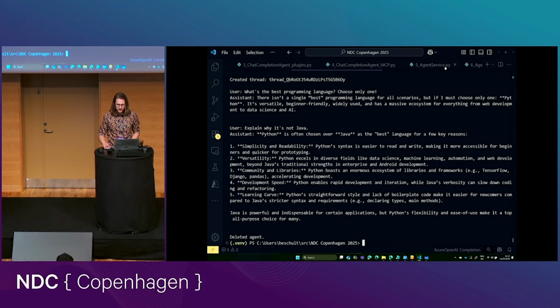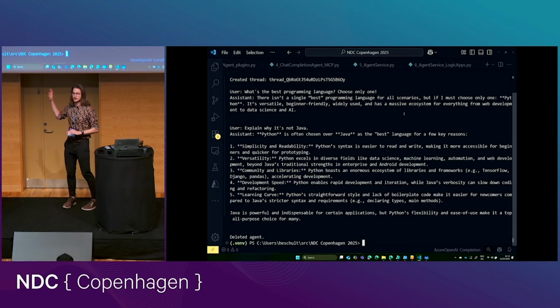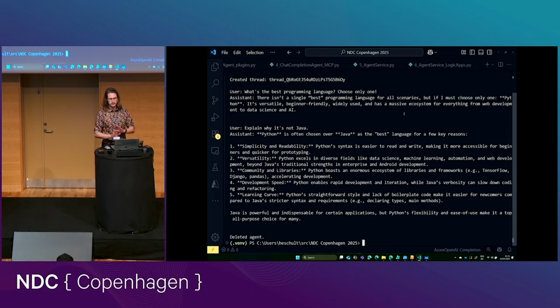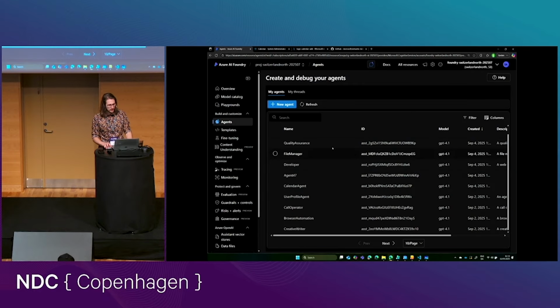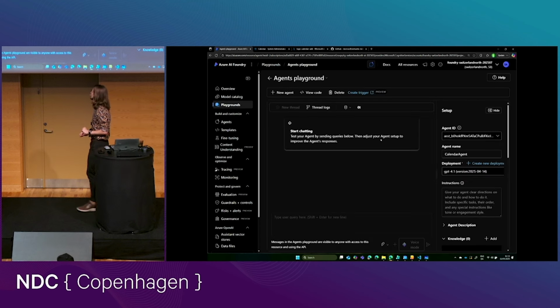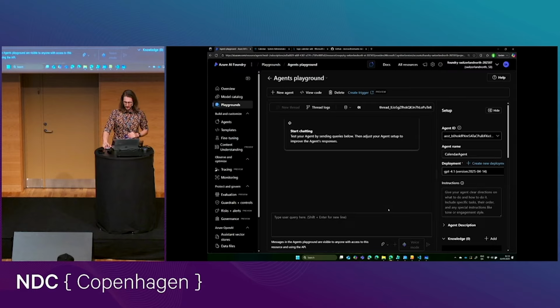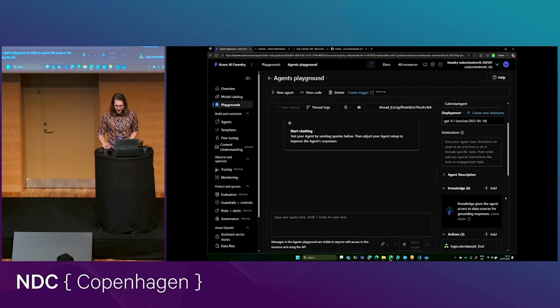Good, okay, so that works. Now, once again, this was not very interesting. This is just a simple chatbot, no tools, no functions, no real agentic stuff. So let's change that. Because one thing that I think is actually quite good about Agent Service is that it allows us to quite easily integrate with other tools that maybe otherwise would be difficult to integrate with. Maybe not difficult, but harder. Maybe this is me not being a hardcore developer shining through, but there are certain things that I would like to avoid having to write code for.